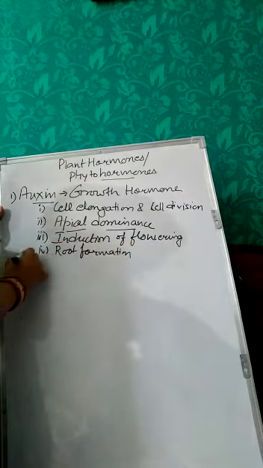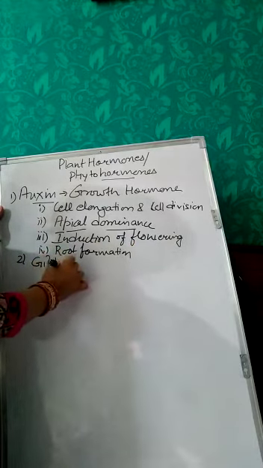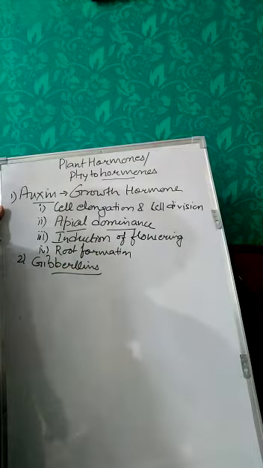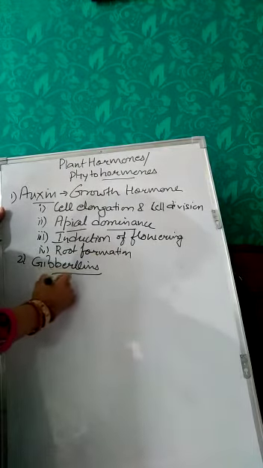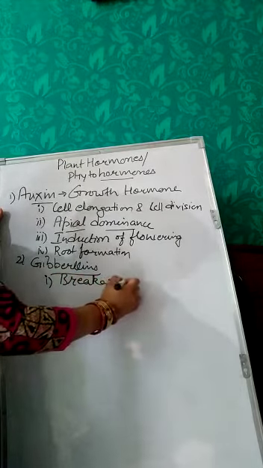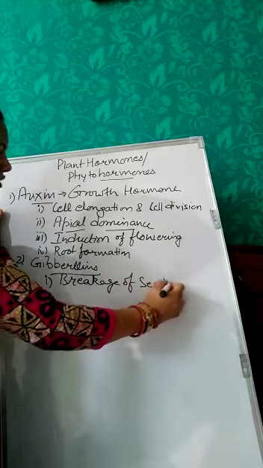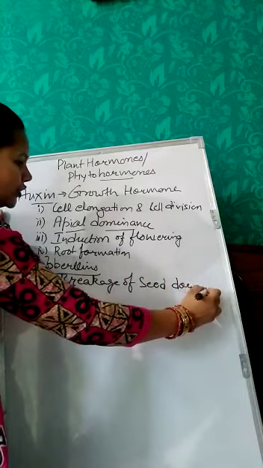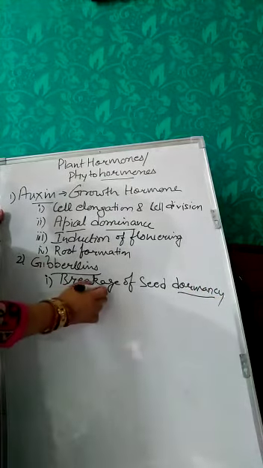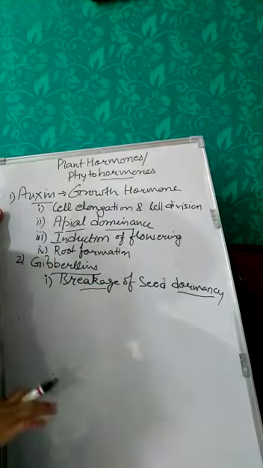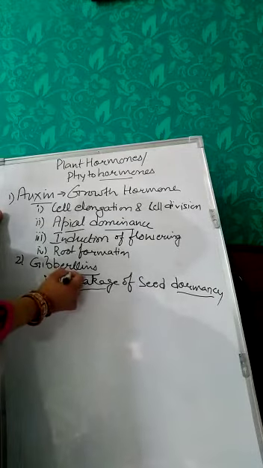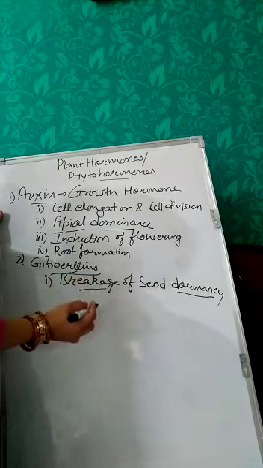The next one is gibberellins. Gibberellins is a hormone that is involved in breakage of seed dormancy. Now what do you mean by this word seed dormancy? It means that if a plant is in a dormant phase or in sleeping phase for a long period of time, then this gibberellin hormone will help in the germination or in the growth of the plant.